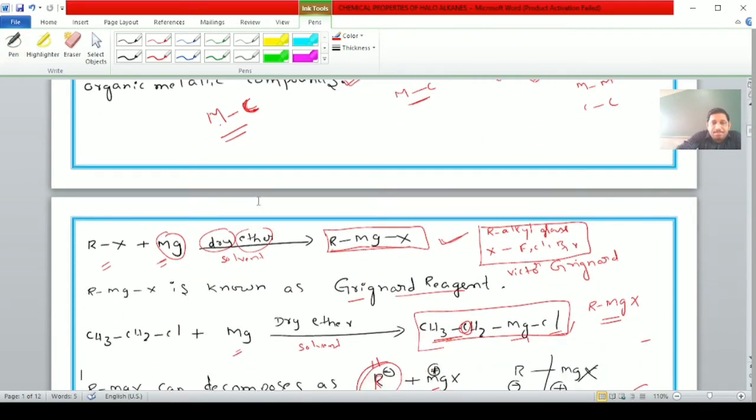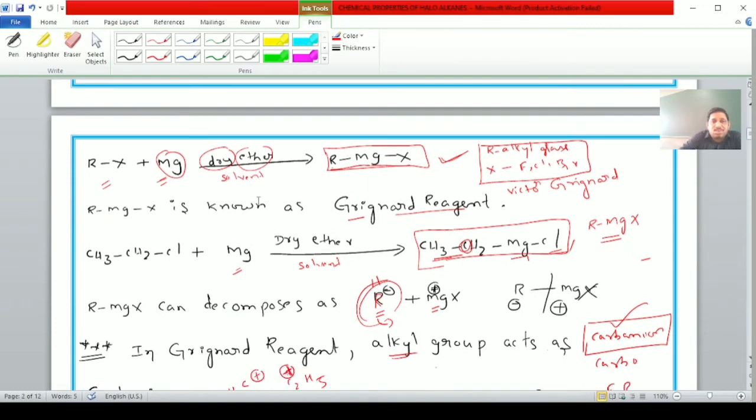Next, students, some examples we are discussing. When alkyl halide RX reacts with magnesium in the presence of dry ether solvent, it forms alkyl magnesium halide. This reagent is known as Grignard reagent, because this reaction was invented by the scientist Victor Grignard.